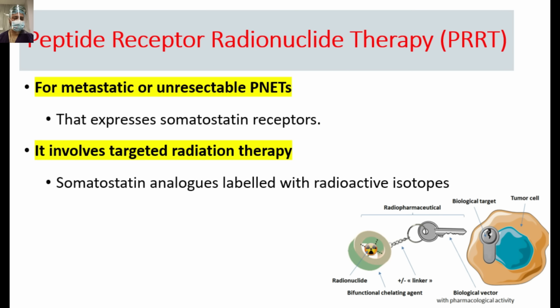So try to understand the PRRT, that is the advanced modality of treatment for metastatic unresponsive pancreatic neuroendocrine tumors, peptide receptor radionuclide therapy. So basically that can be used for the tumors which express the somatostatin receptors. So like in this picture, there is a tumor cell which has this somatostatin receptor. So we basically link a radionuclide, that is the lutetium, to the somatostatin analog, and so this is one ligand which will attach to the target organ, and a localized dose of the radioactive isotope is delivered to the tumor. So this is a localized form of radiotherapy.